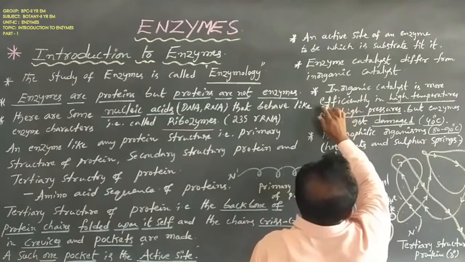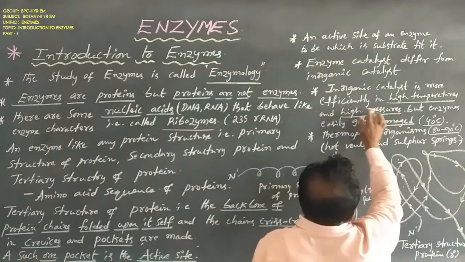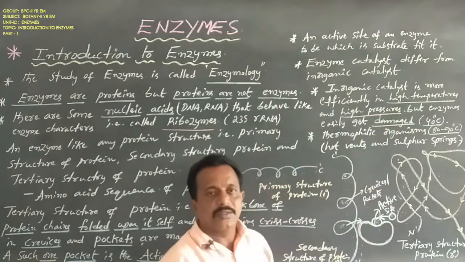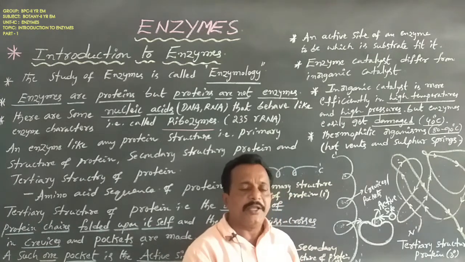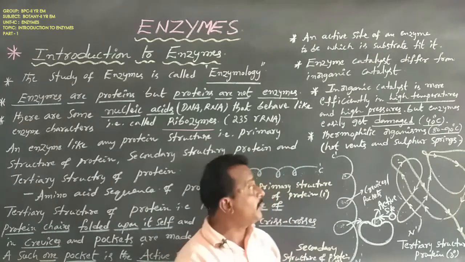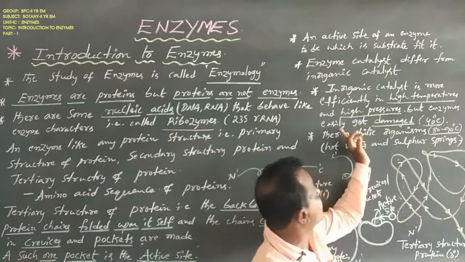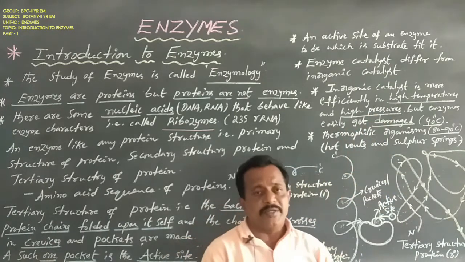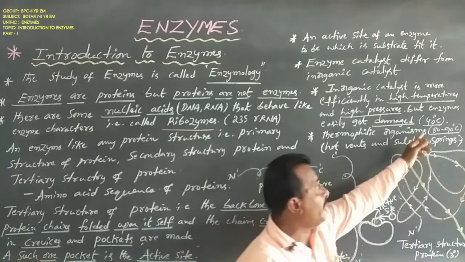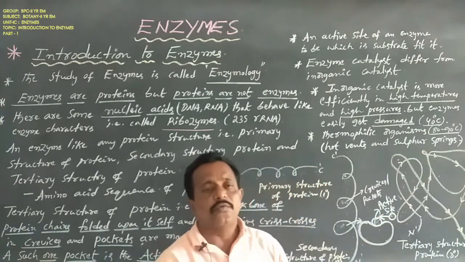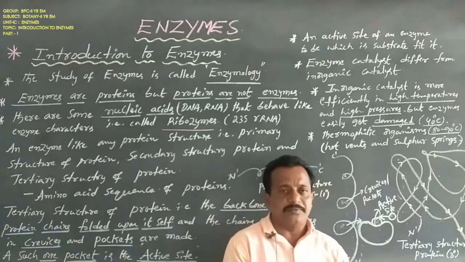Inorganic catalysts are more efficient at high temperatures and high pressures, but enzymes easily get damaged above 40 degrees centigrade.